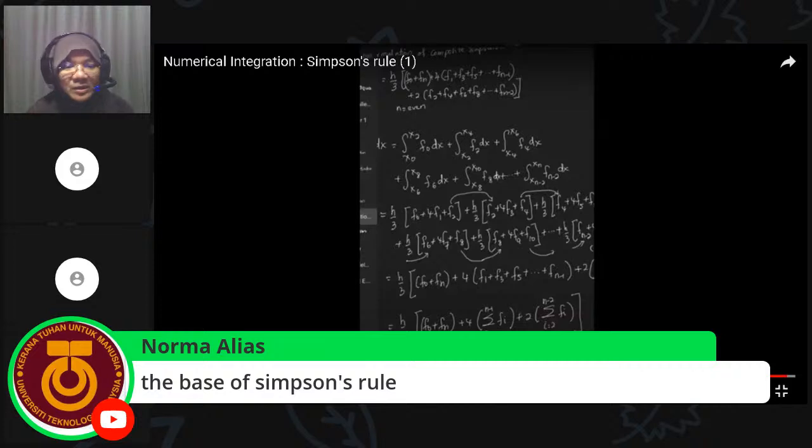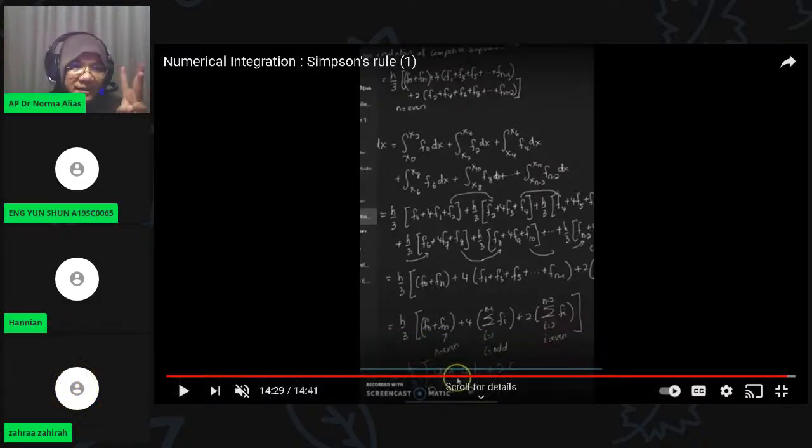You need to know what the basic of Simpson's rule is. What is the Simpson's rule based on? It is based on 3 points. So you create the formula based on the 3 points.